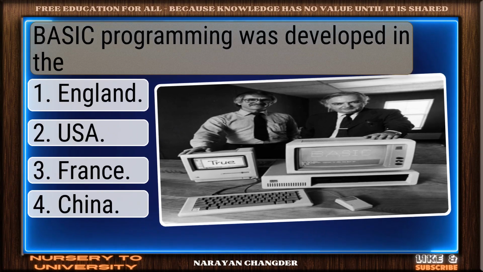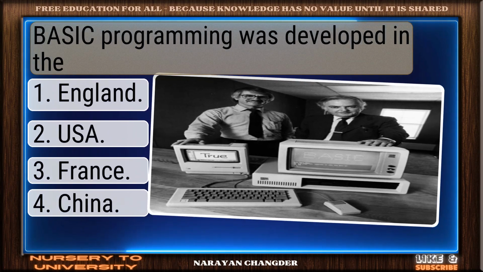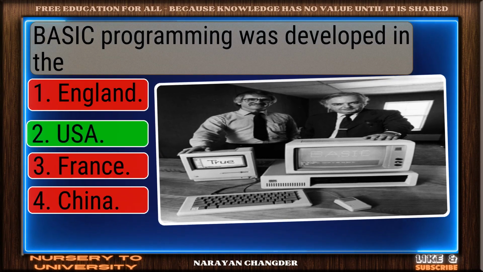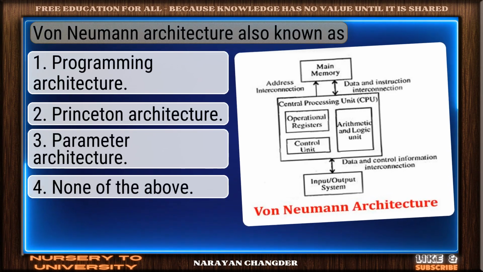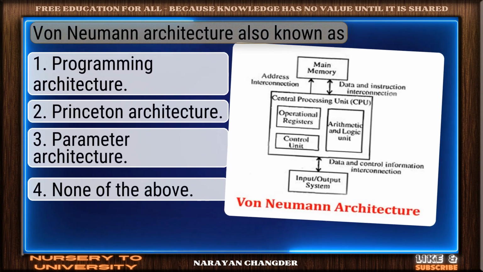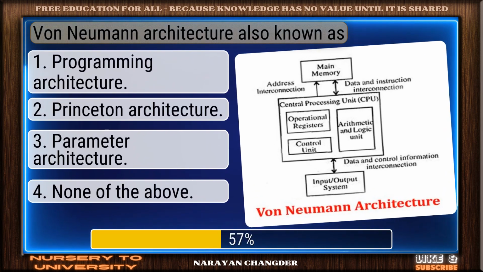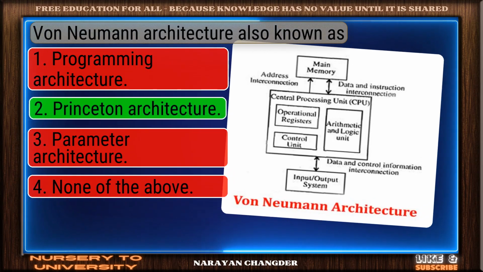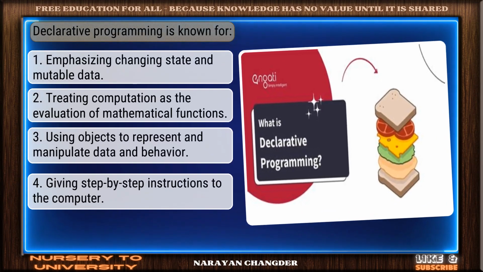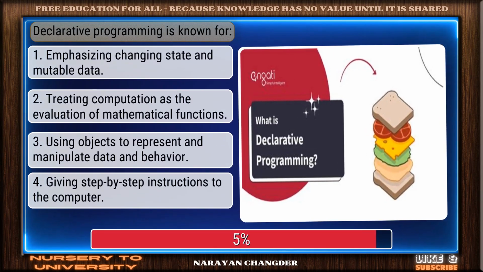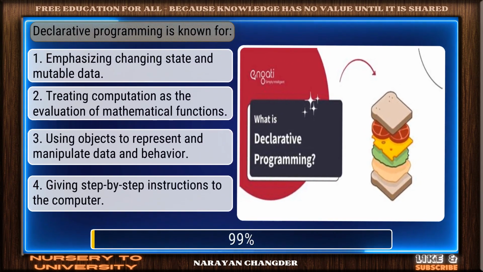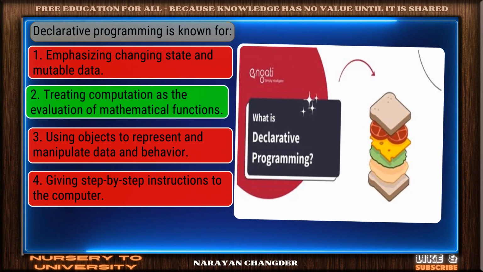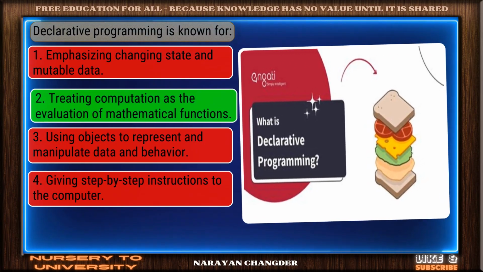Question number 46. BASIC programming was developed in the. Smart move. USA is an accurate answer. Question number 47. Von Neumann architecture, also known as. Perfect. Princeton architecture is the correct choice. Question number 48. Declarative programming is known for. Well picked. Treating computation as the evaluation of mathematical functions is the correct answer.